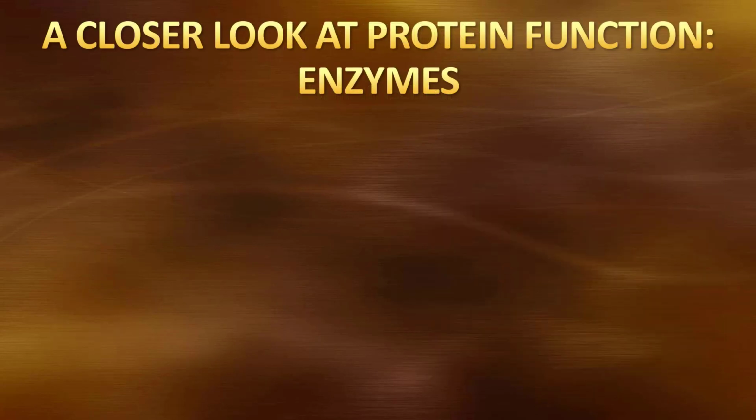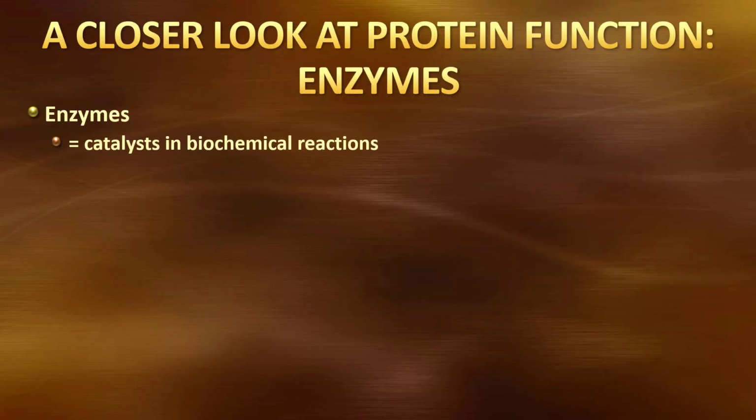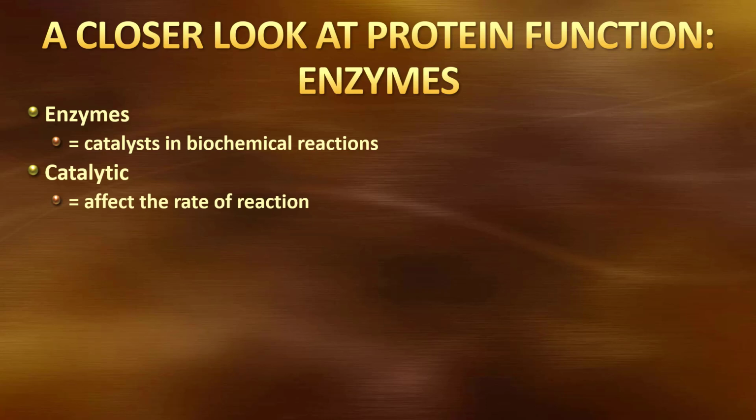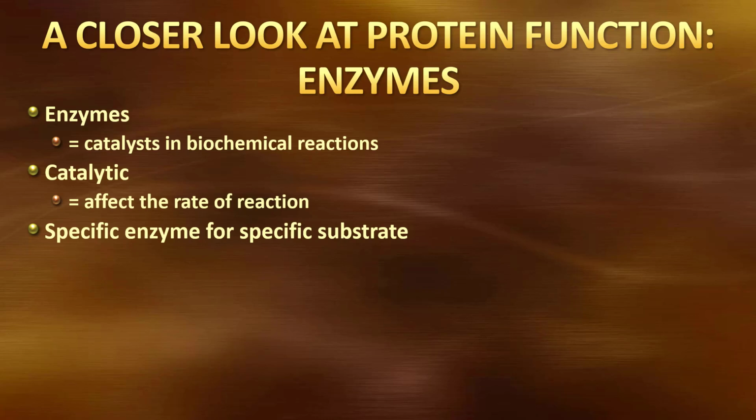First, we'll take a look at protein function and enzymes. Enzymes are proteins that catalyze biochemical reactions, which means they speed them up. They affect the rate of the chemical reaction, speeding it up so that the reaction can occur in a way that will support living organisms. These reactions need to occur at a pace that will support life, and these enzymes allow those reactions to occur at that rapid rate. Enzymes are very specific. The molecule that the enzyme works on is called the substrate, and they will be very specific for their substrate.